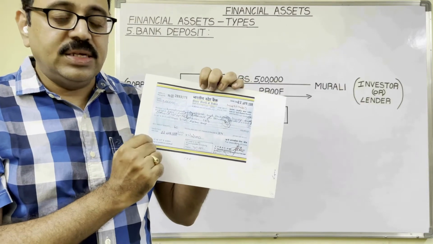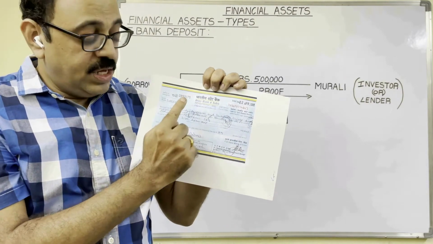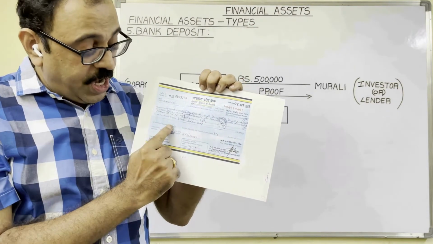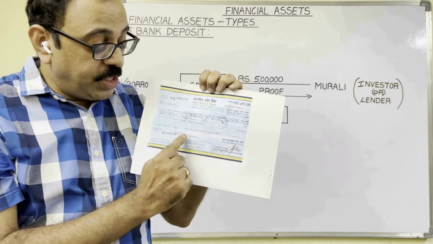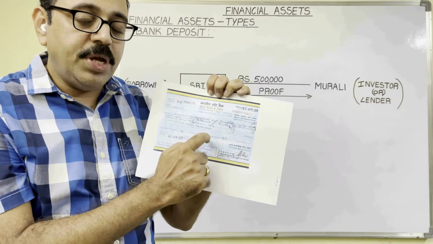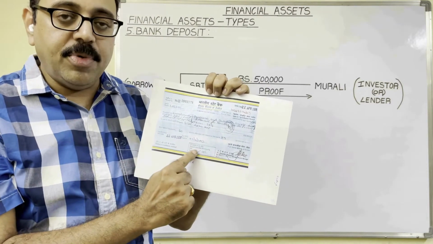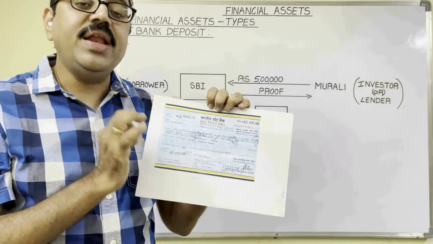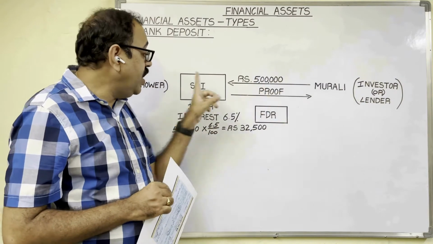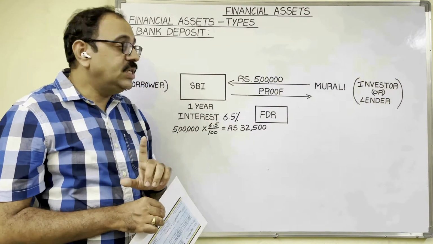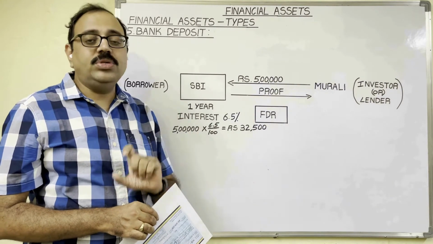FDR looks like this. It contains deposit holder's name, deposit amount in words, tenure, interest rate, bank's signature and maturity date. At the time of maturity date, how much money is going to be paid by the banker, that amount. This FDR comes under financial asset because it is a written proof for the contract between borrower and lender. So this is about fifth point, bank deposit. Next point is accounts receivable.